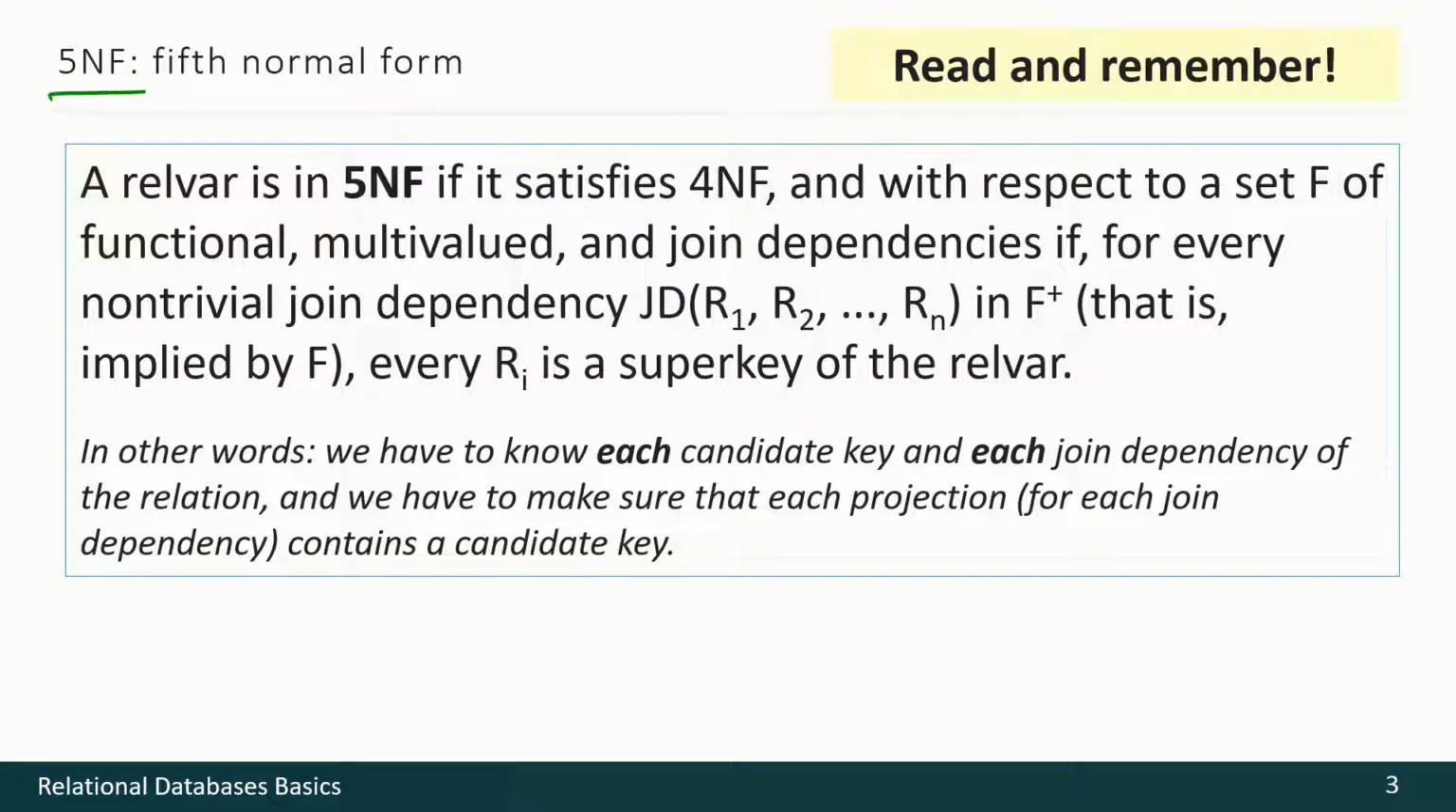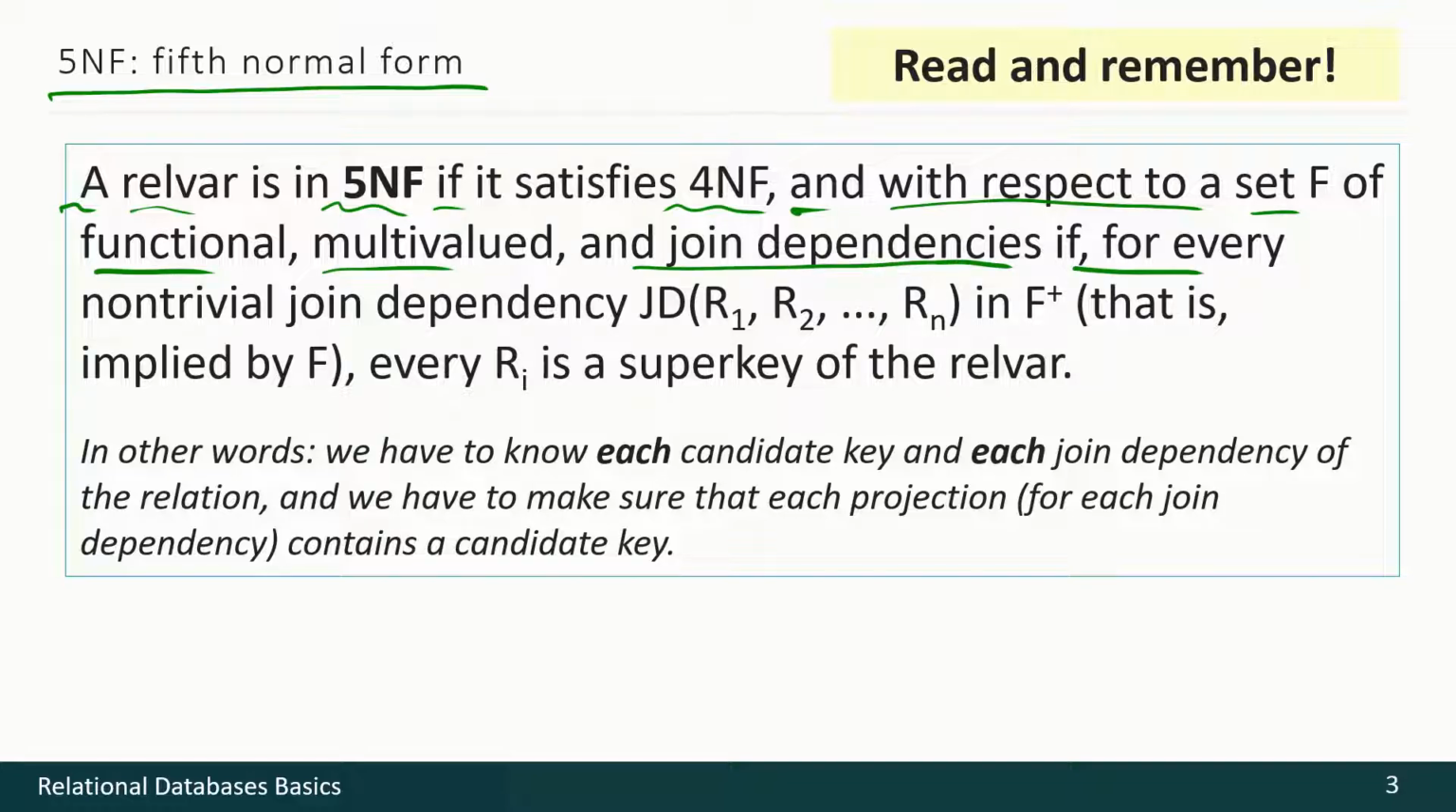The fifth normal form states that a relvar is in the fifth normal form if it satisfies the fourth normal form, and with respect to a set of functional, multivalued and join dependencies, if for every non-trivial join dependency like this in that set, every part of that join dependency is a superkey of the relvar.